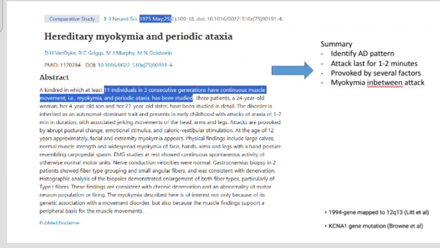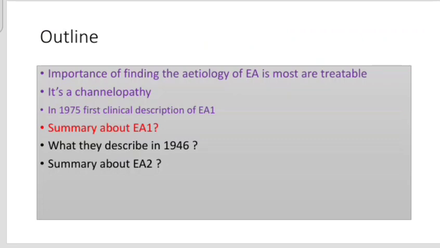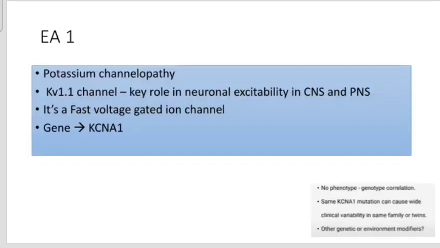So now we are moving to our outline slide. Up to now we know the importance of finding the etiology of episodic ataxia because those are treatable. It's a channelopathy: EA1 is 1 plus, so potassium channelopathy; EA2 is 2 plus, so calcium channelopathy. We described the first description of episodic ataxia type 1 that happened in 1975, and later how the gene was discovered. Now we are going to summarize episodic ataxia type 1. It's a potassium channelopathy.